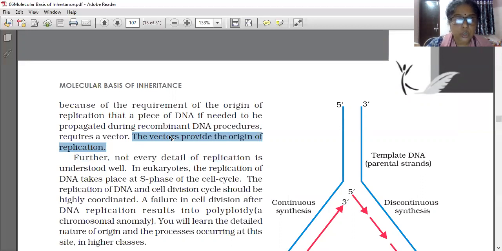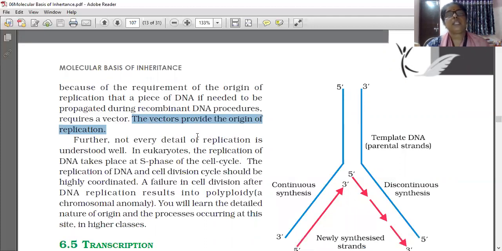We will learn afterwards in biochemistry that, because of the requirement of the origin of replication, a piece of DNA that needs to be propagated during recombinant DNA procedures requires a vector. The vectors provide the origin of replication.